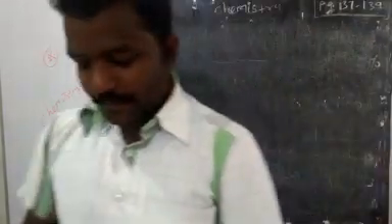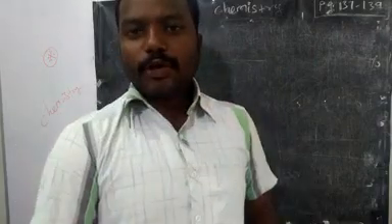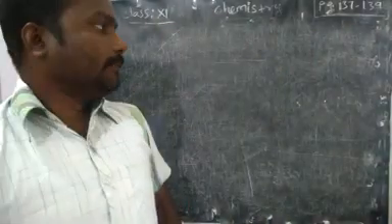Hi students. Today we are going to continue with optical isomerism.